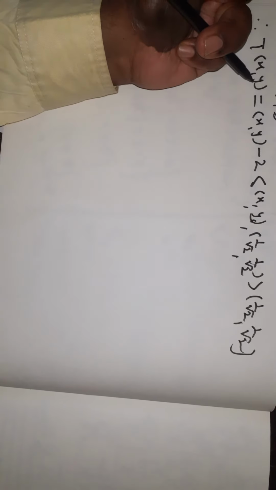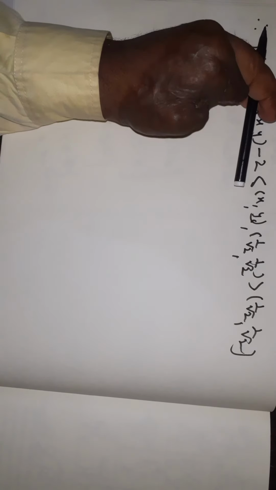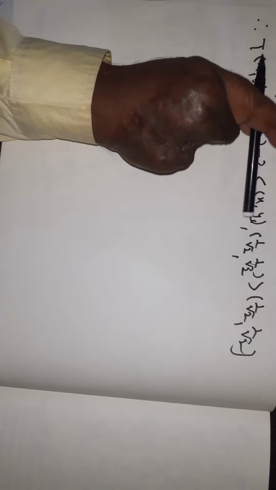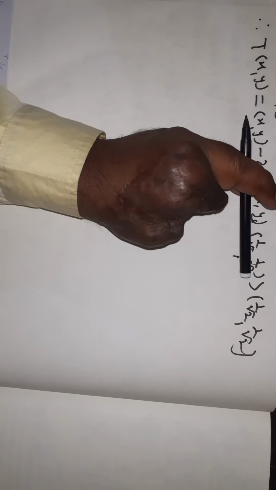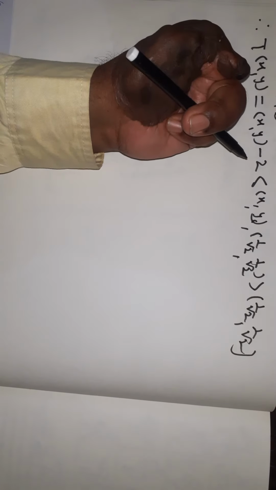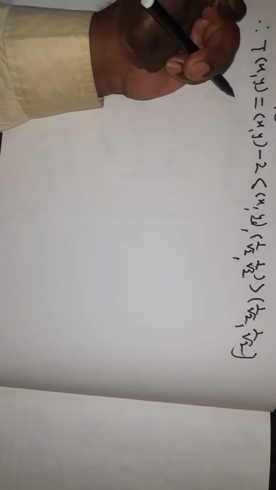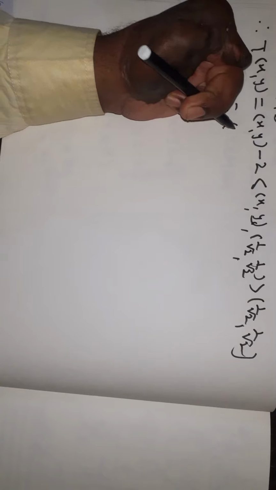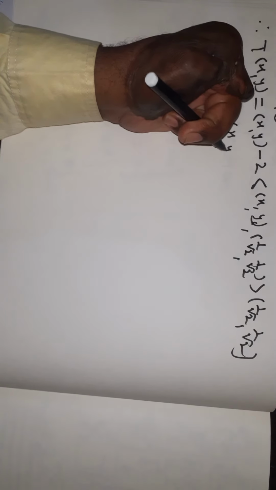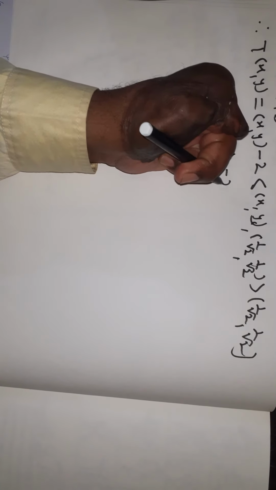See here, T of (x, y) is equal to (x, y) minus 2 times the inner product of (x, y) and (1 by root 2, 1 by root 2), times the vector (1 by root 2, 1 by root 2).